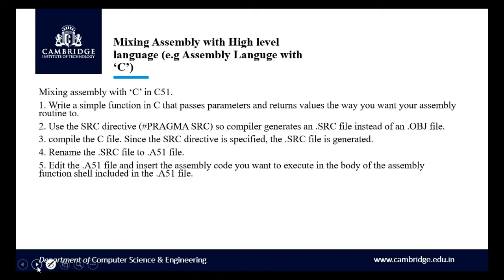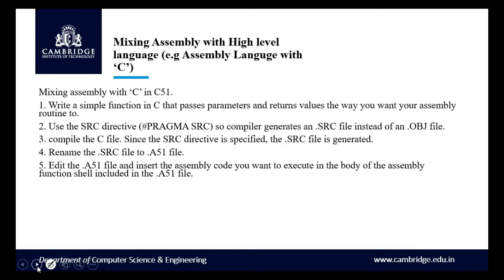So you write a simple C function and store it using pragma src, so that a source file is generated instead of an object file. Now compile the C file, and because we have specified the pragma src directive, you will get a .src file. Then we have to rename the .src to A51, that is the assembler file.